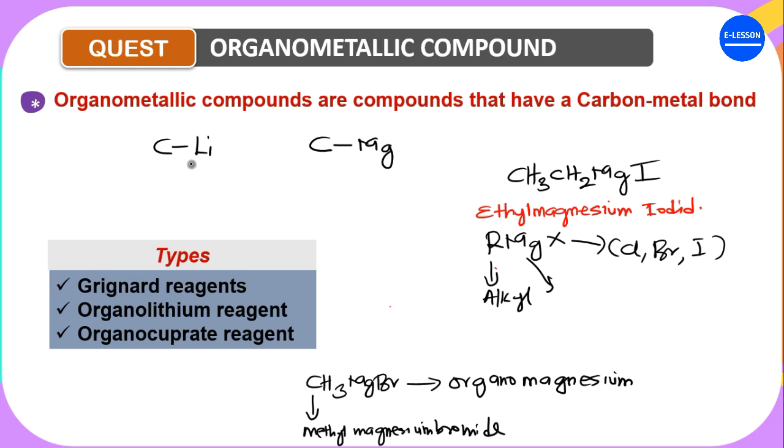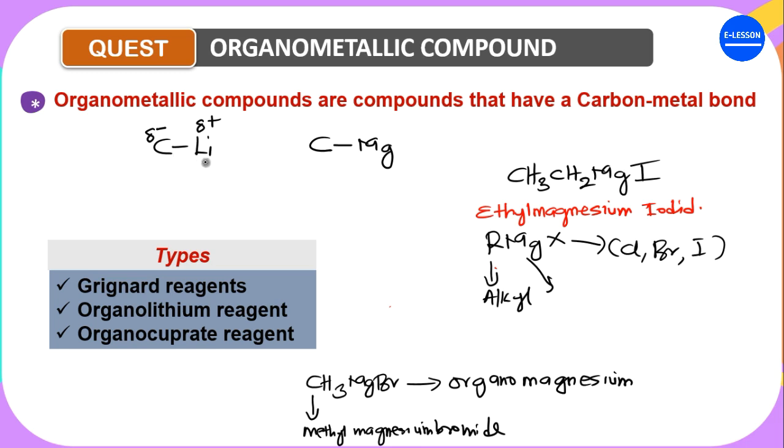And what makes this compound very useful is the ability of carbon to withdraw electrons from lithium, making the carbon partially negative and the lithium partially positive, so that this partially negative carbon can act as a nucleophile to attack the carbonyl groups or other groups that it undergoes reaction with. So the more electronegative the carbon is, the higher the reactivity.